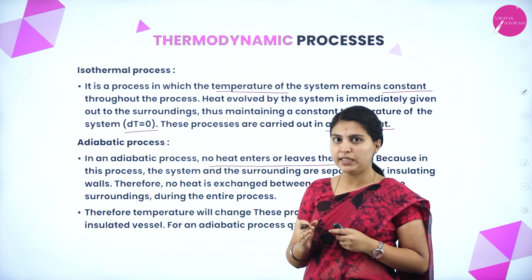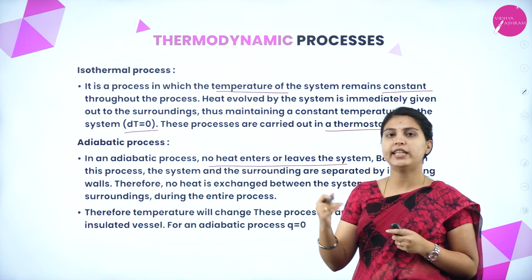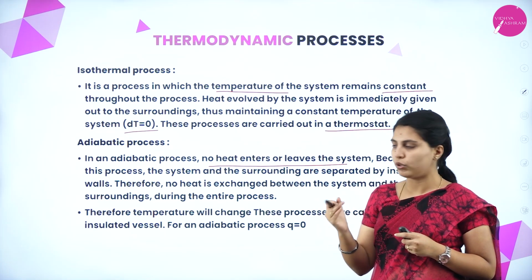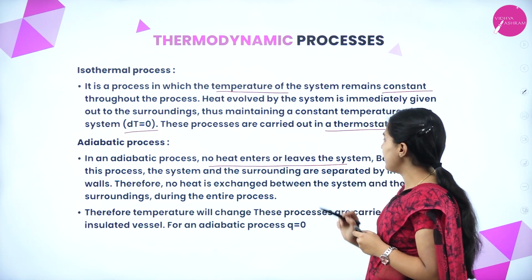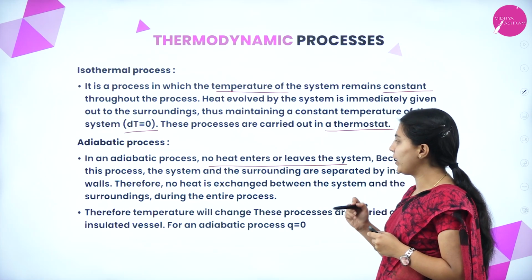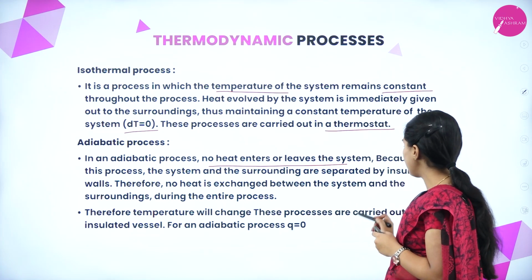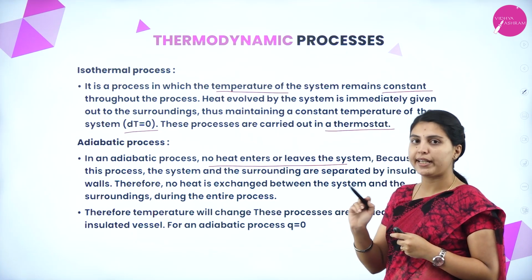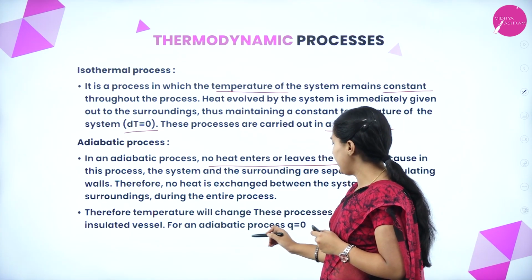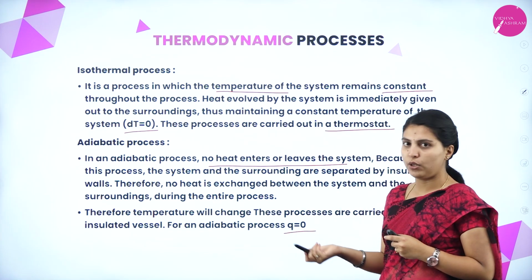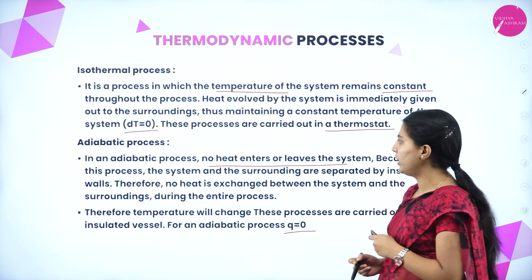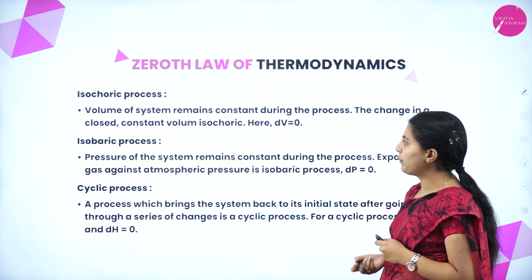No heat enters or leaves the system. Therefore, no heat is exchanged between the system and the surroundings during the entire process, so the temperature will change. These processes are carried out in an insulated vessel. For an adiabatic process, Q equal to 0, meaning heat is zero. Next, the isochoric process.